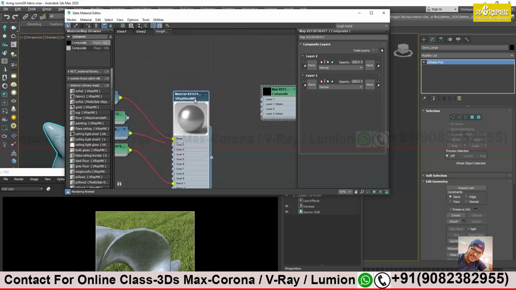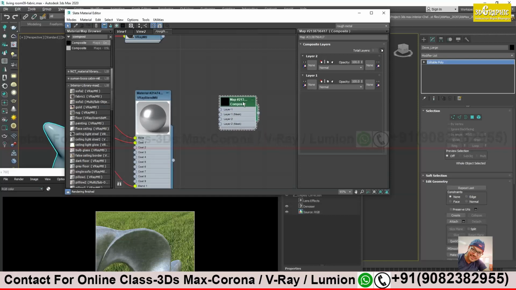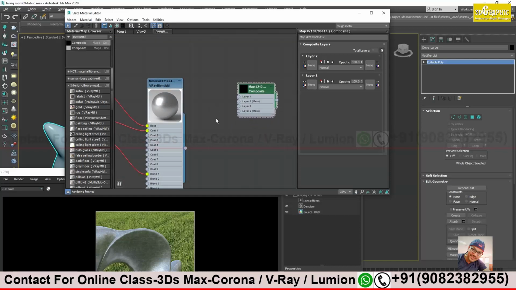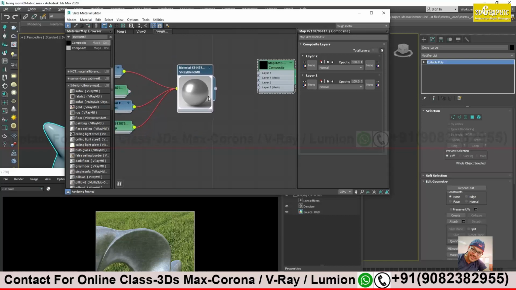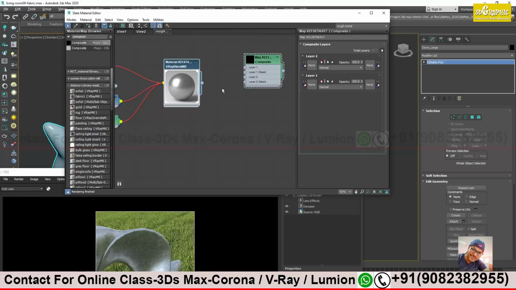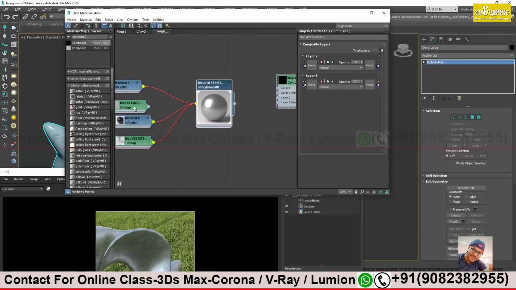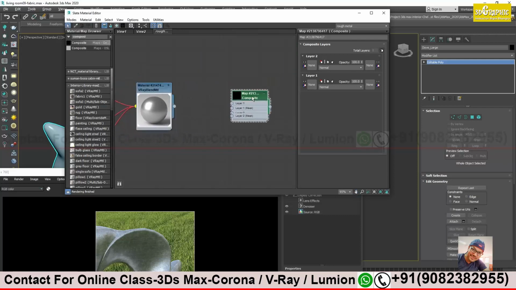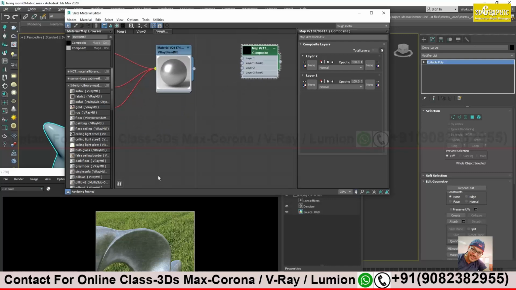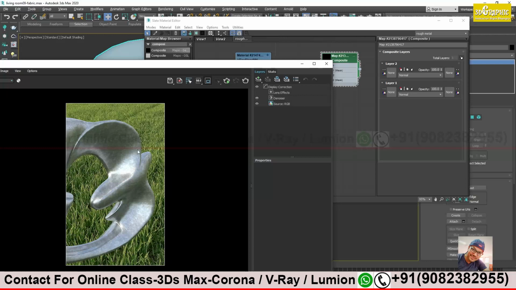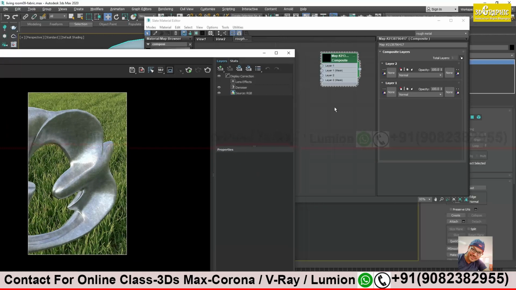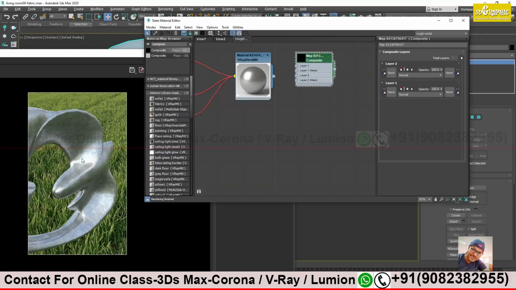Anyway, both are okay. If you want to use blend, then okay. If you want to use composite, then also it's okay. I'll try blend for now. Because these two steps you have known. You can use blend for metal, and composite for fabric. It depends upon you. For fabric, composite is better. For metal, blend is better, because we will not be using many maps there. We need only one map, and we need one variant material for reflection.